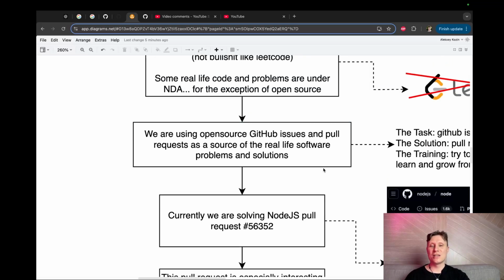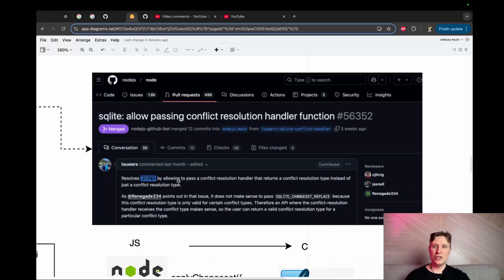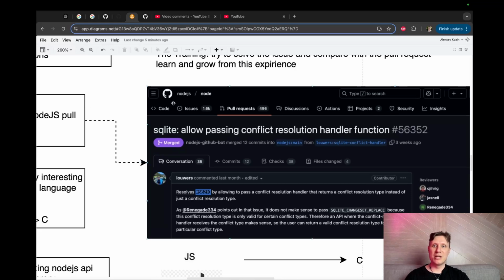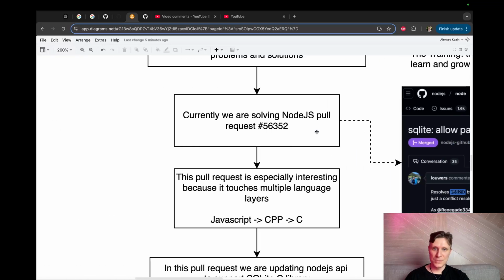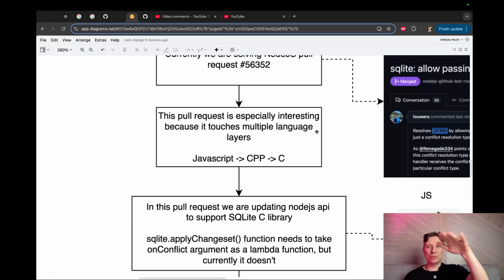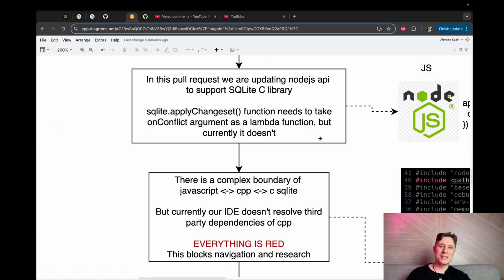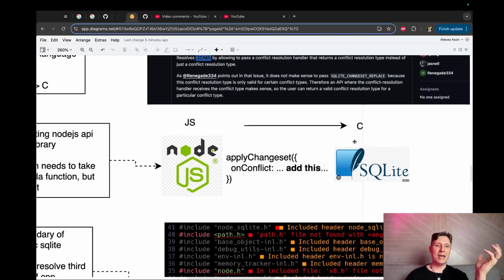So we found out that GitHub is a cool source of open source real-life software problems, yeah? We took a random GitHub issue in Node.js, a big project, and we try to solve this issue ourselves, to practice. This issue is really cool because it touches multiple language layers like JavaScript, C++, C. The basic idea, we have the C library SQLite, and we have Node.js, and in Node.js we have the applyChangeset function, and this function needs an onConflict parameter, and this parameter needs to accept a lambda function, and this is what we are doing today. We're trying to implement this lambda function.